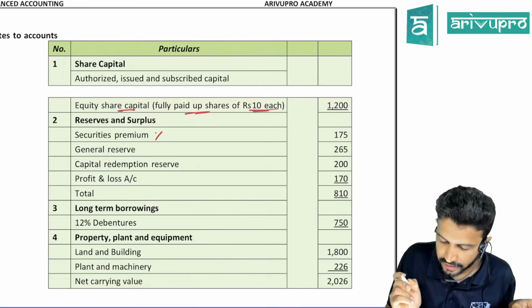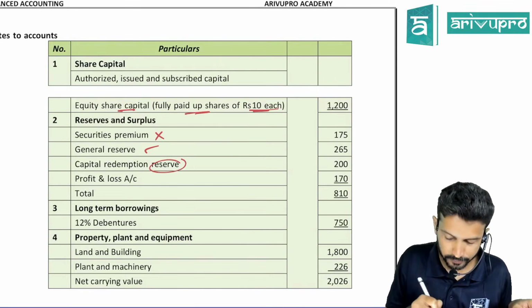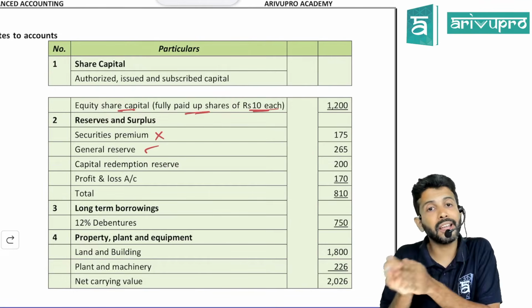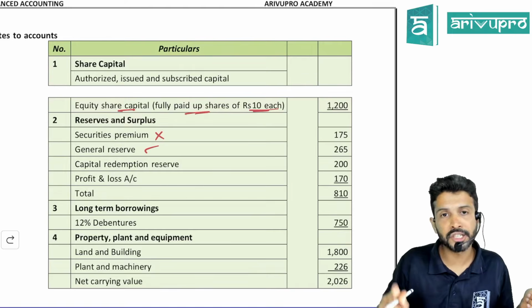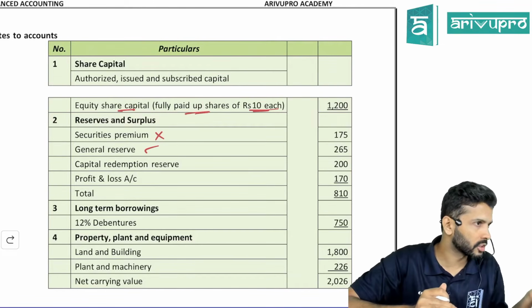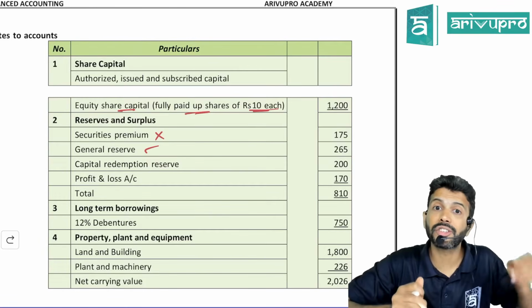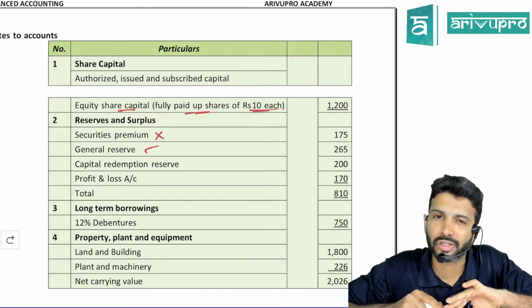Securities premium, is it a free reserve? General reserve? So CRR is already created, sir. Sir, each time you do a buyback, you need to create it. Is it necessary only once a company needs to buy back? They might have done a buyback a few years back also. And I told you CRR needs to be created even when you redeem preference shares.